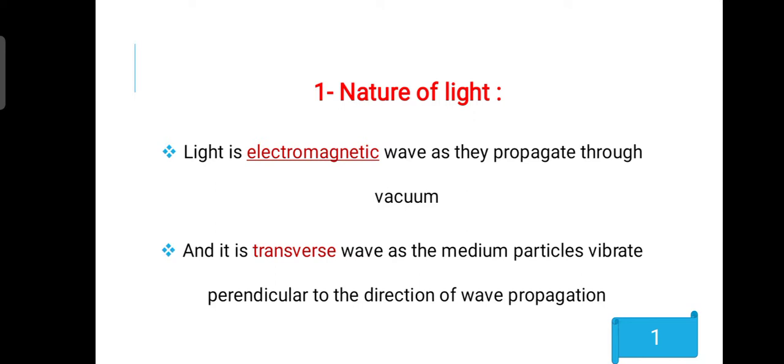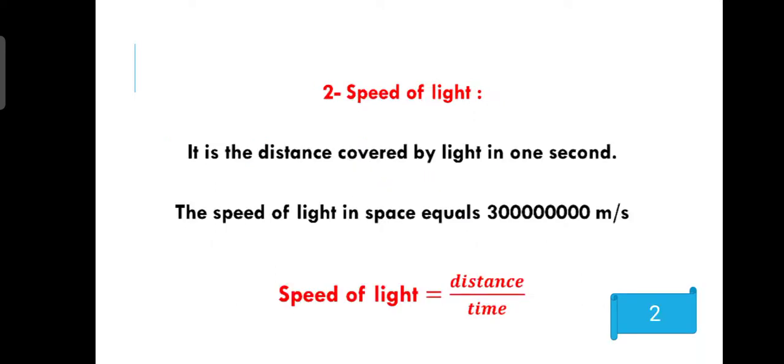So last time we talked that sound is a mechanical and longitudinal wave. But today we will talk about that light is an electromagnetic wave and a transverse wave.